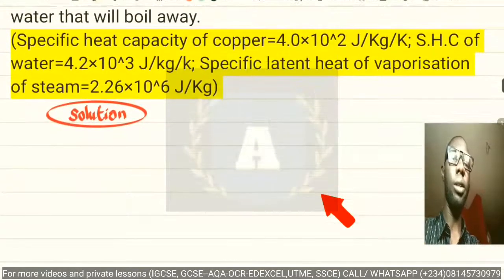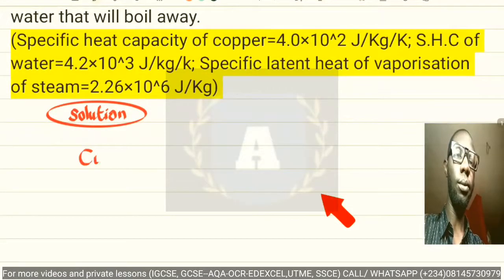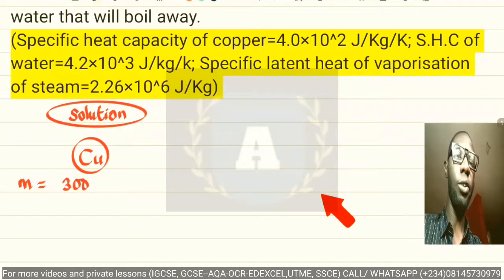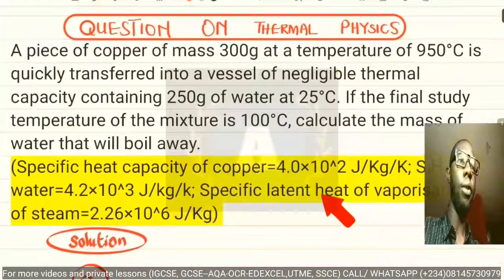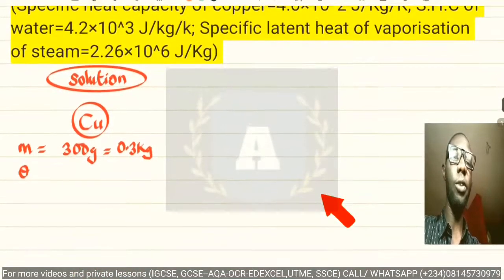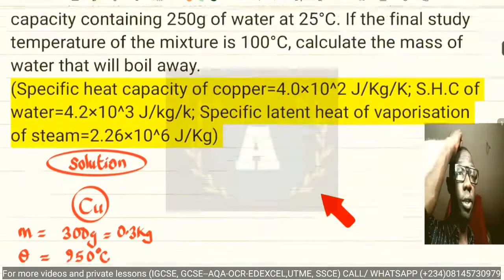We have copper. That's the chemical symbol for copper, that has a mass. The mass of copper has been given to be 300 gram, and converted to kilogram, that is 0.3 kilogram. And also we have its temperature. The initial temperature of the copper has been given to be 950 degrees Celsius.